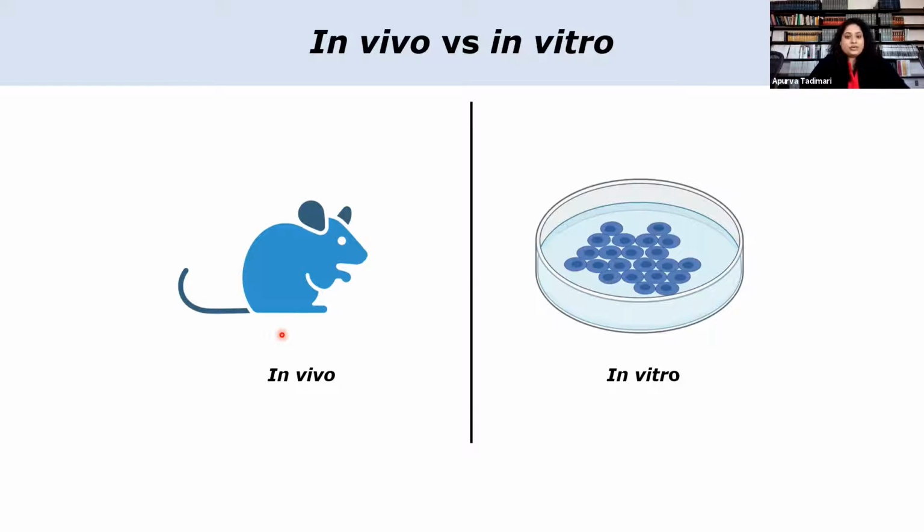Whereas in vitro in Latin is in glass. In simpler terms, it describes the experiments a researcher performs outside of a living organism. An in vitro study occurs in controlled environments such as a test tube or a petri dish. So a right in vitro model can be a robust alternative to using animals. So adapting and applying the right in vitro model to your experiment is very crucial for this purpose.